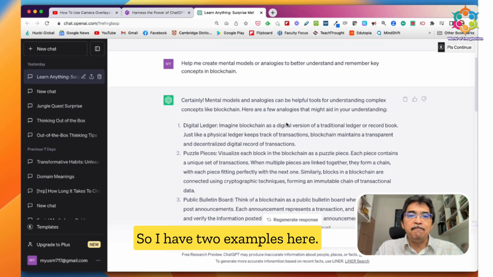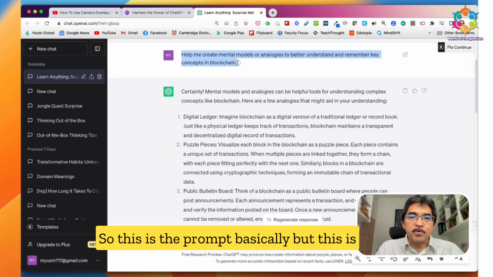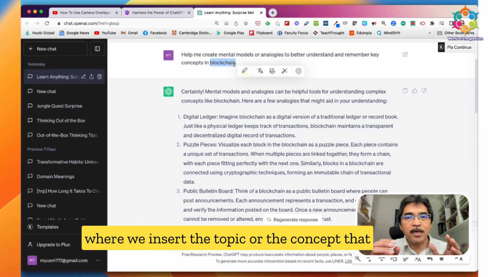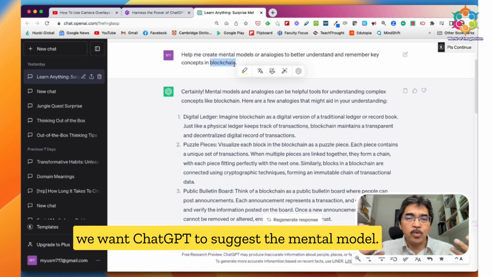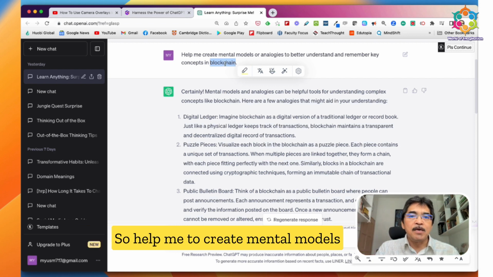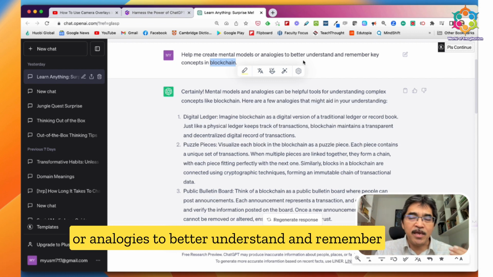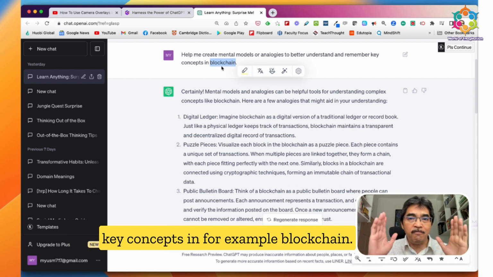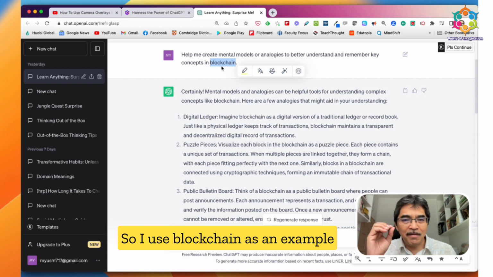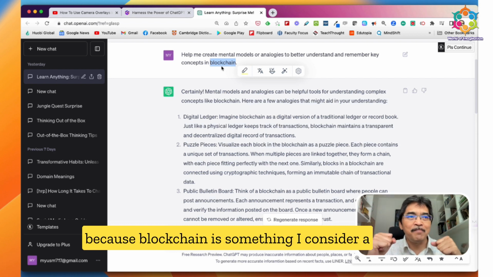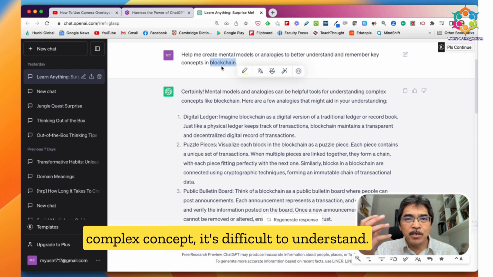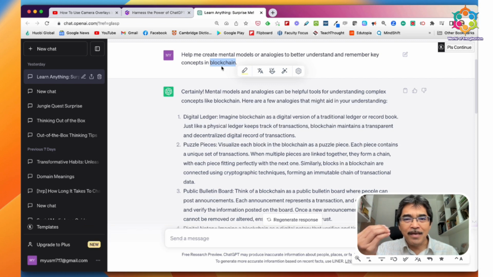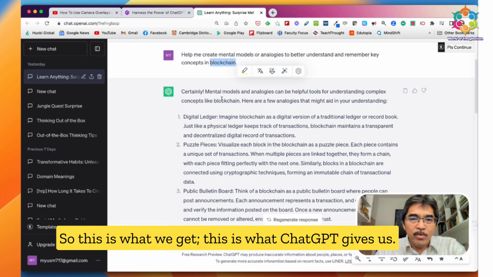So I have two examples here. This is the prompt basically, but this is where we insert the topic or the concept that we want ChatGPT to suggest the mental model for. So, help me to create mental models or analogies to better understand and remember key concepts in, for example, blockchain. I use blockchain as an example because blockchain is something I consider a complex concept. It's difficult to understand.